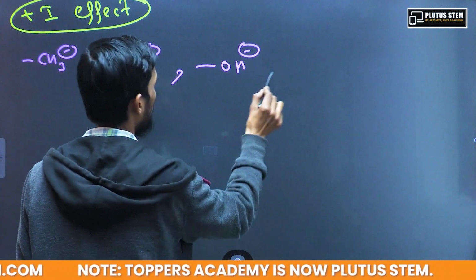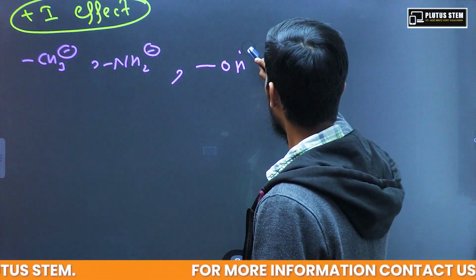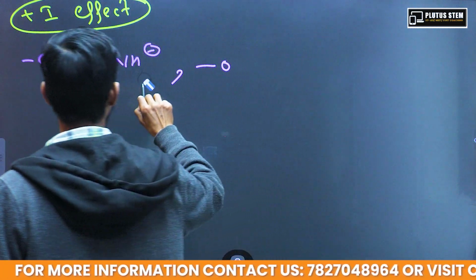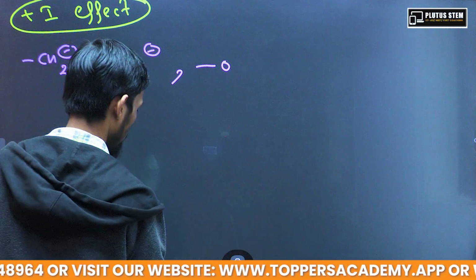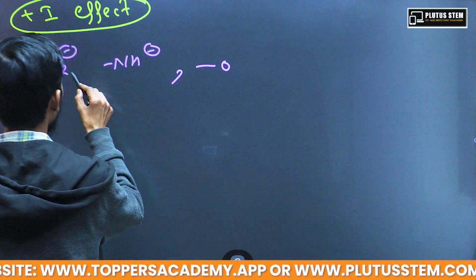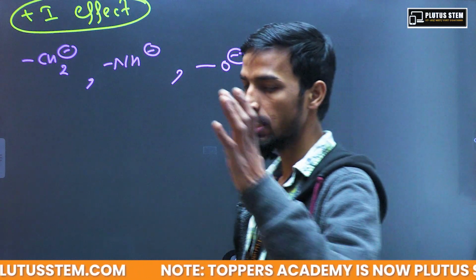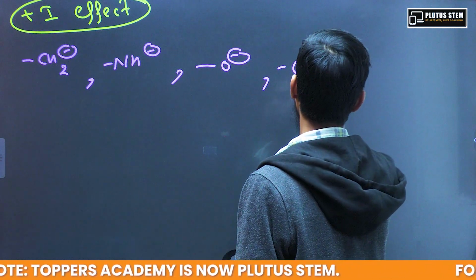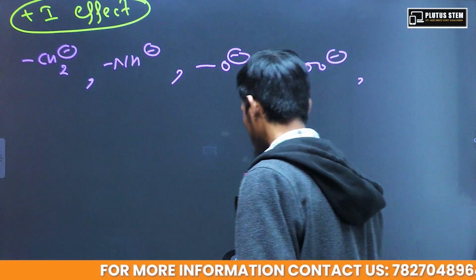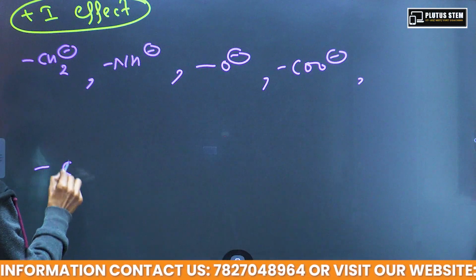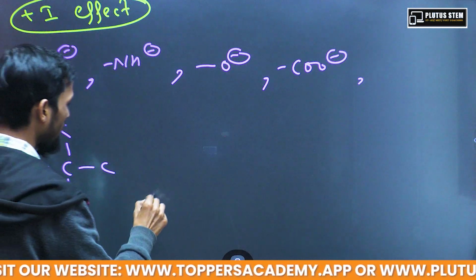OH negative, sorry, CH2 negative, NH negative, O negative, and after that we can say COO negative, and after that we are going to have tertiary methyl.